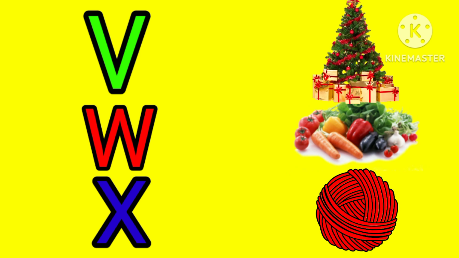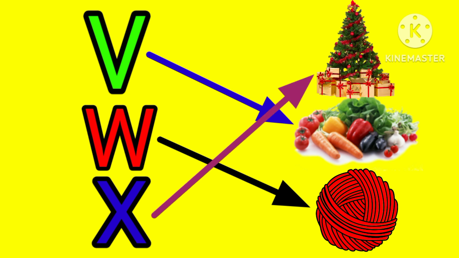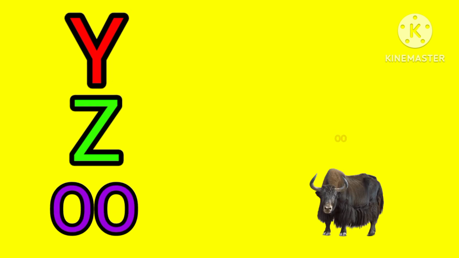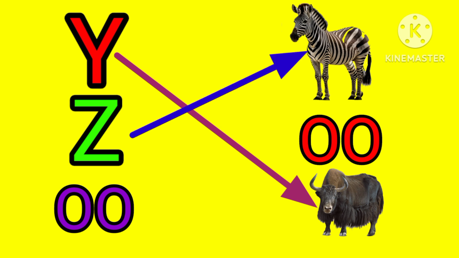V W X. V for vegetable, W for wool, X for Christmas, Y Z. Y for yak, Z for zebra,